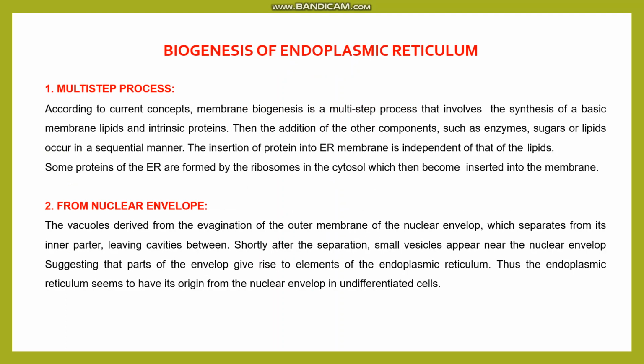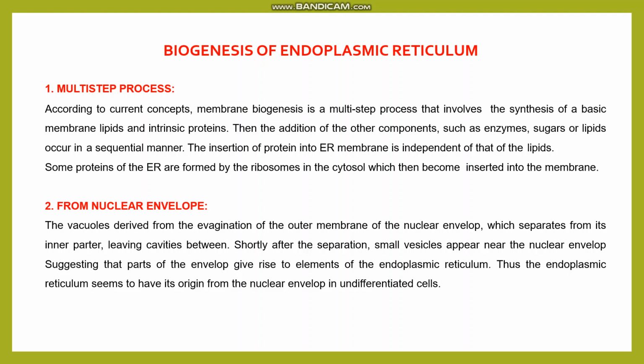Next is biogenesis of the endoplasmic reticulum, meaning how it is generated and synthesized in the cell. There are mainly two processes. First is the multi-step process, second is from the nuclear envelope. According to the multi-step process, there is synthesis of basic membrane lipid and intrinsic protein.